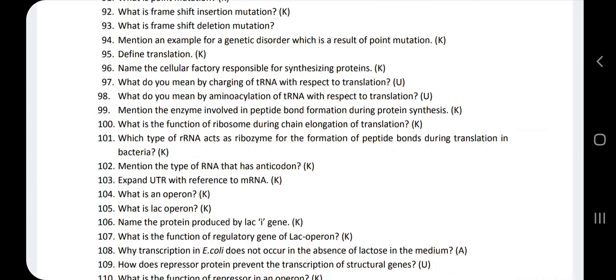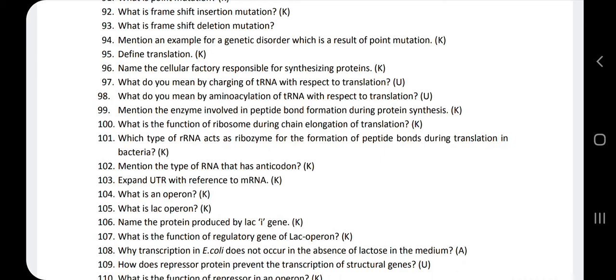So here the question is, what is the function of ribosome during the step of elongation under the process of translation? The ribosome forms the complementary base pair with the tRNA, that is the tRNA anticodon.